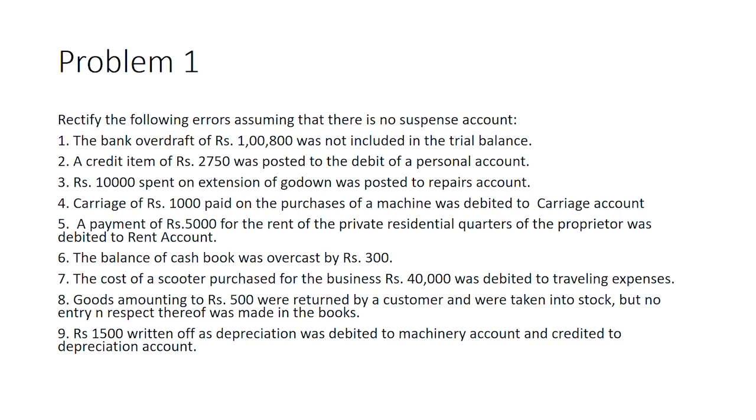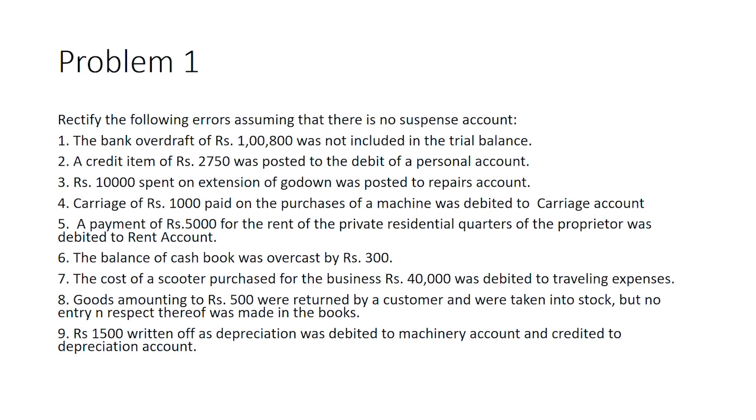And the last one, rupees 1,500 written off as depreciation was debited to machinery account and credited to depreciation account. Depreciation written off should be credited to machinery account. Instead, it has been debited here, and depreciation account should have been debited, which has been credited. So there's a double effect here. So we have to take relevant action so as to correct these mistakes.